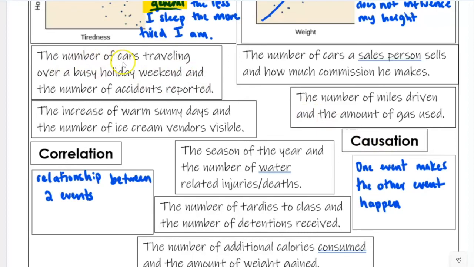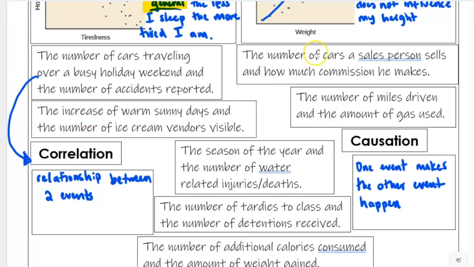More cars on the road doesn't mean that I'm going to get into an accident. However, is it related? Yes. Maybe there might be some more accidents. Maybe there won't be. Okay, so this one is a correlation, not a causation. There is a relationship. The chances are you may get into an accident, but it doesn't necessarily cause the accident.